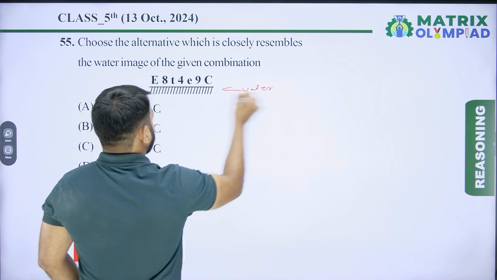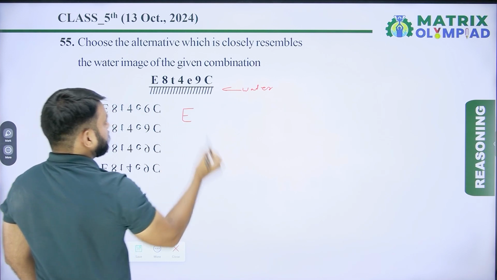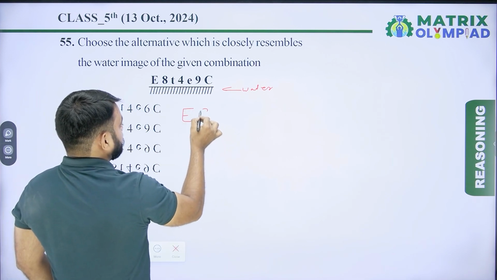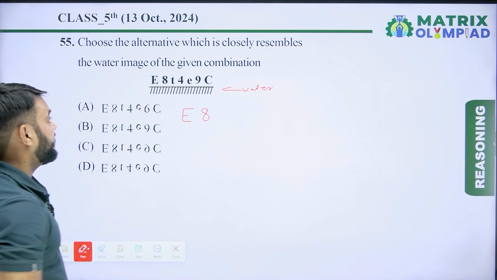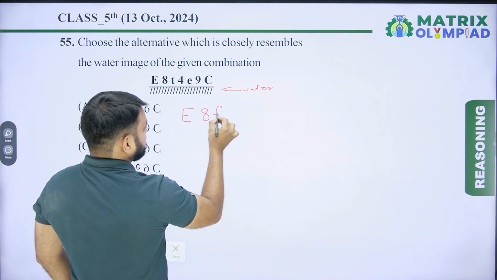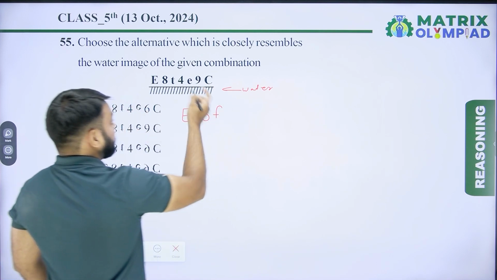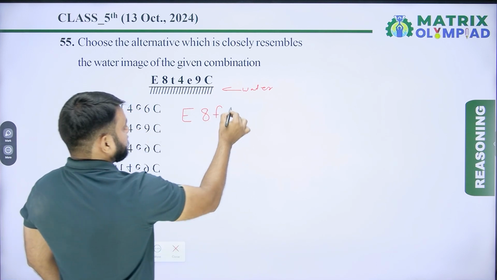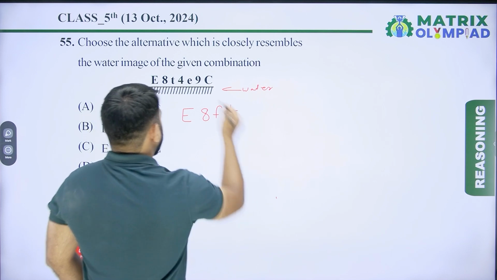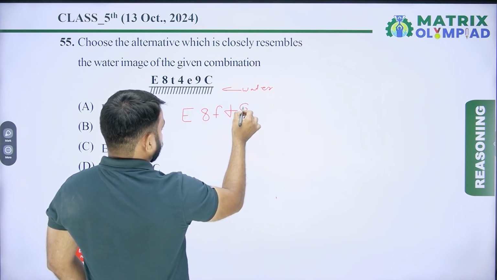First find the water image of E. So this is the water image of E. Now find the water image of 8. So this is the water image of 8. Now find the water image of small t. Now find the water image of 4. So this is the water image of 4. Now find the water image of E again.